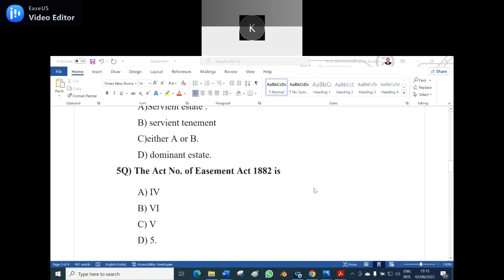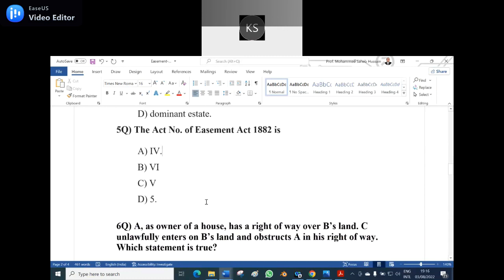Now the fifth question is, the Act number of the Easement Act 1882 is option A, Roman number 4, option B, Roman number 6, option C, Roman number 5, option D, 5. C, Roman number 5. It is option D, 5.